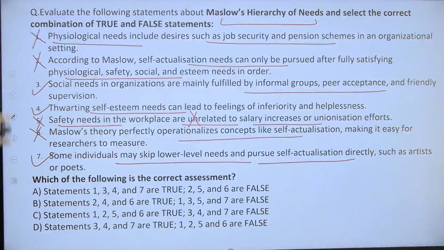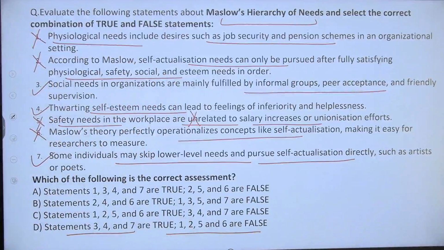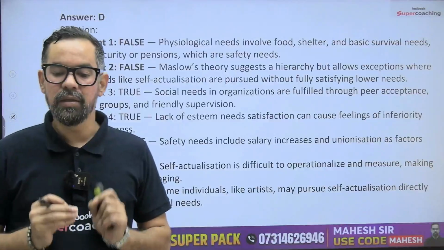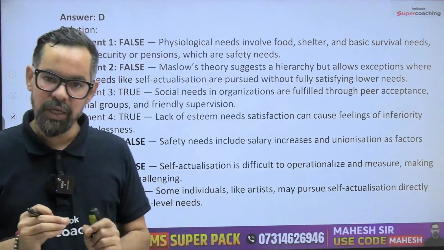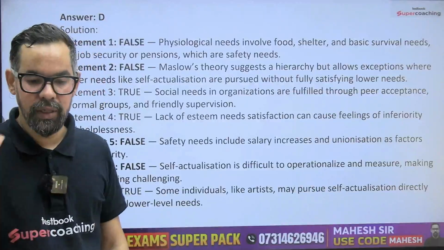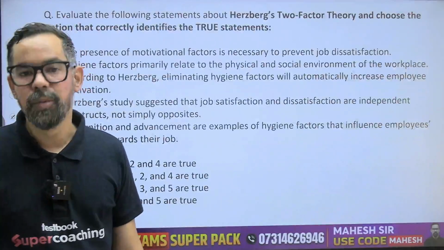So statements 3, 4, and 7 are true and 1, 2, 5 and 6 are wrong. So option D should be the right answer for this particular one. Very basic one, easy one, and with this one question only you will have an experience of the entire theory of Abraham Maslow, right?